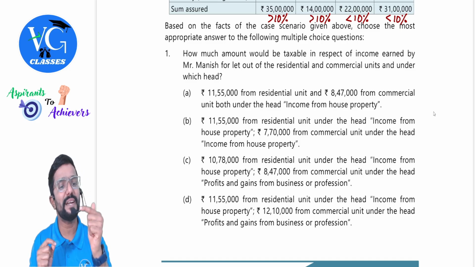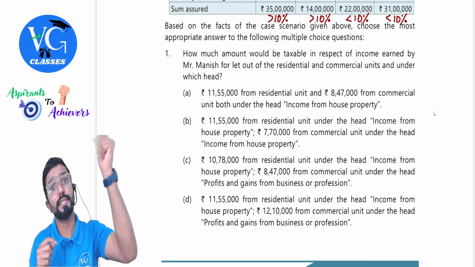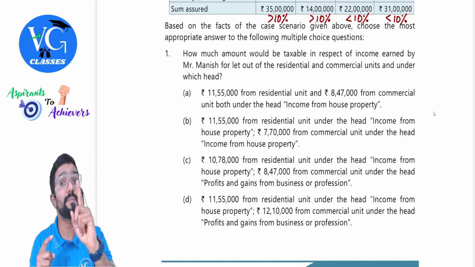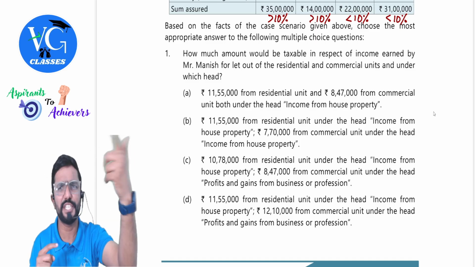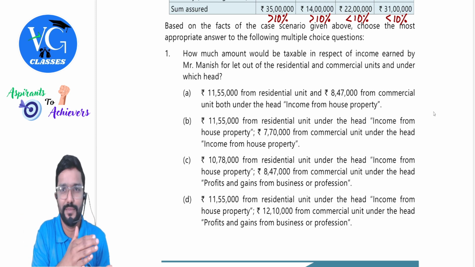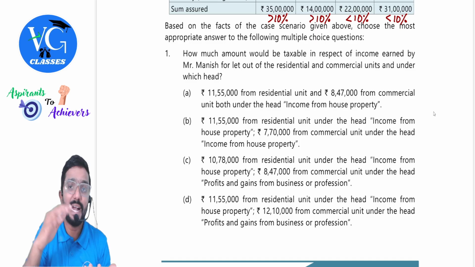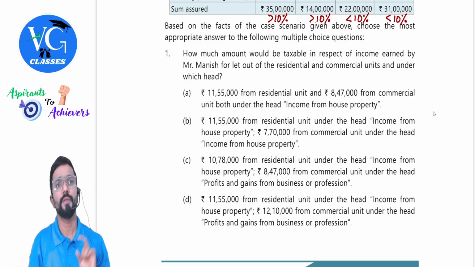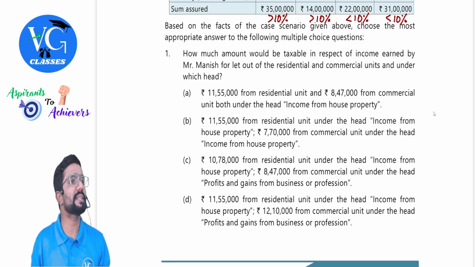But if commercial properties are let out in the course of business, then it is taxable under PGBP. But they clearly told, no, he is in the business of sale of commercial or residential property. But whatever is let out is for a short time, because until it is sold, we let it out for a few months. Is it clear? So both the incomes are taxable under the head income from house property. Got it? Yes. So how much is that?